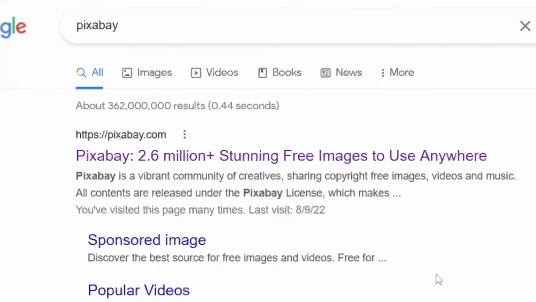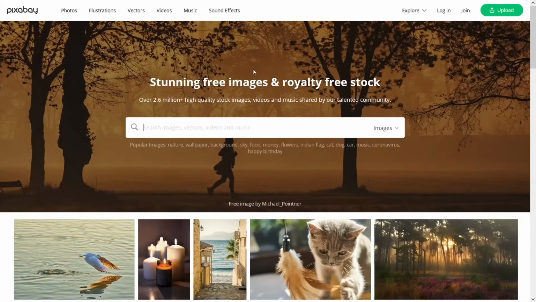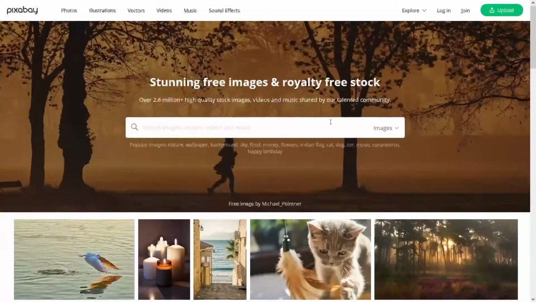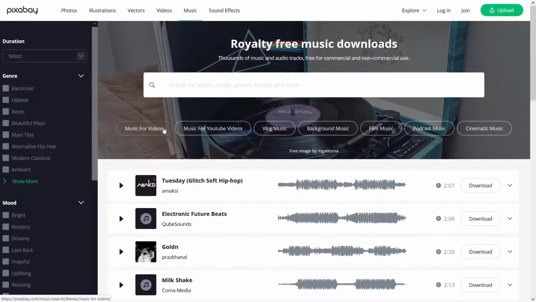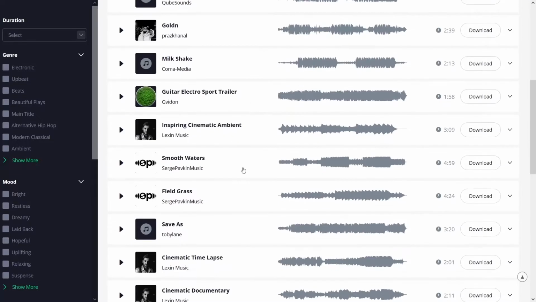Let's go. So first thing that you want to do is you want to search for Pixabay on Google. There's a lot of money in this method, guys. So just tap it, click on the first link, and you will be instantly redirected here where you can find some pictures, some videos, but you don't need that. You can just click here on music and you will be redirected to a website which is their own, and you can just download all of these songs for free.